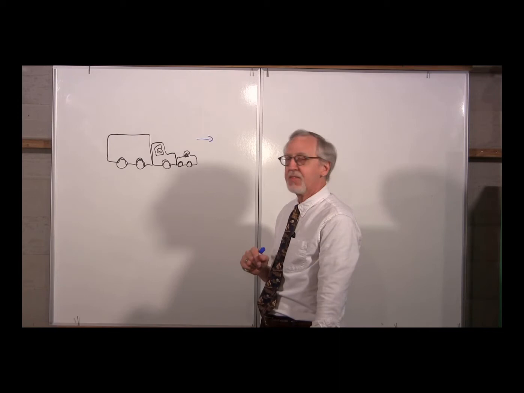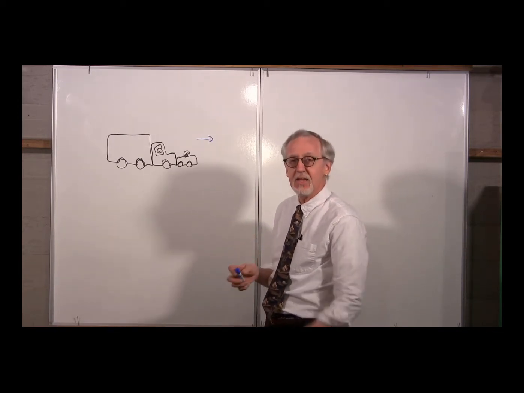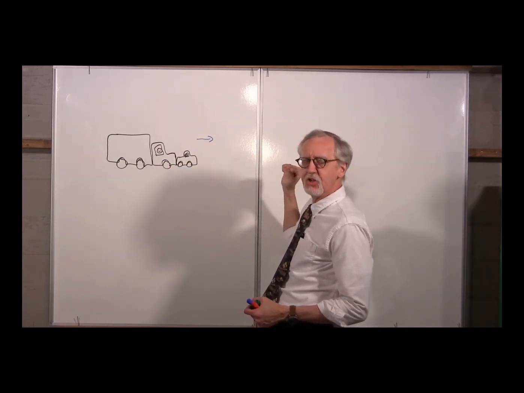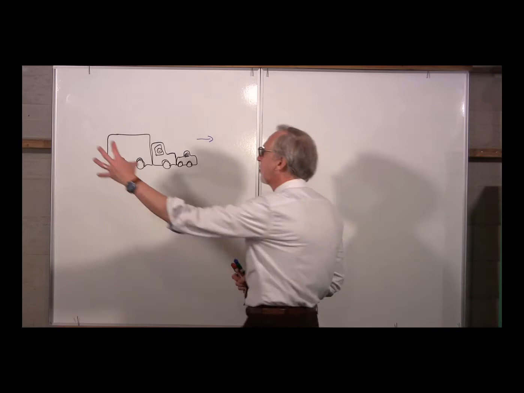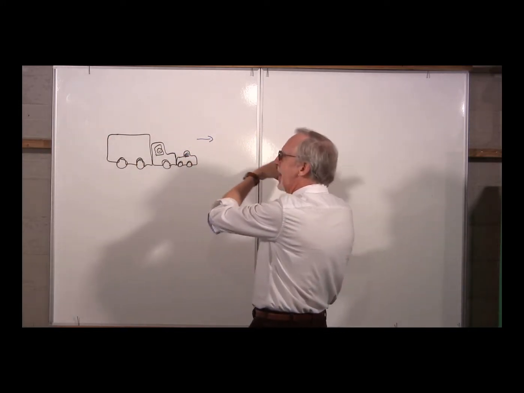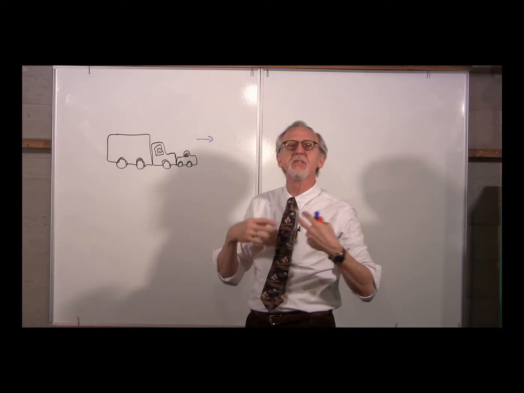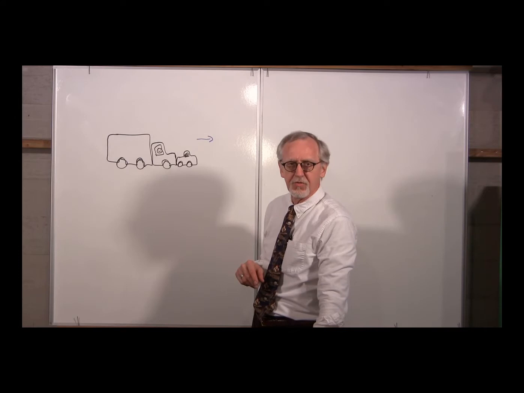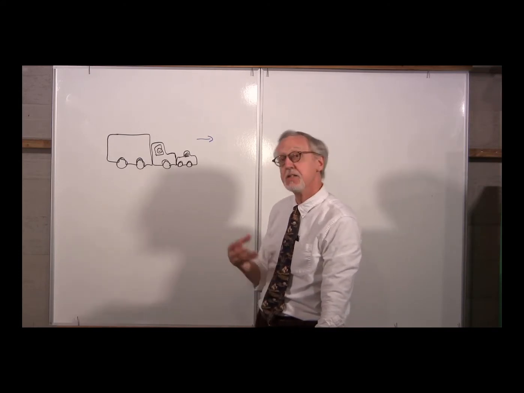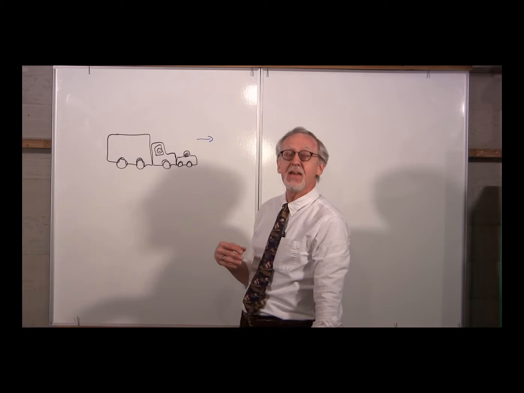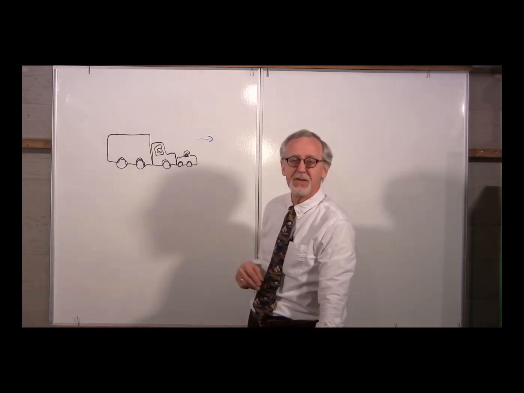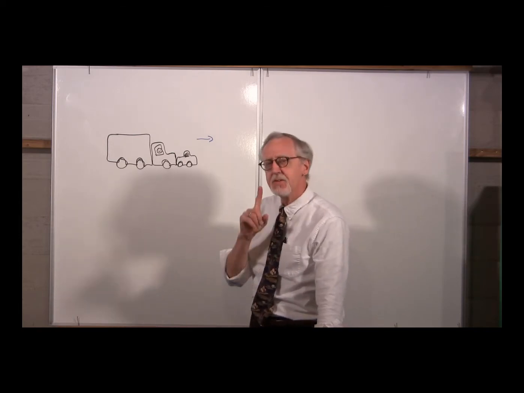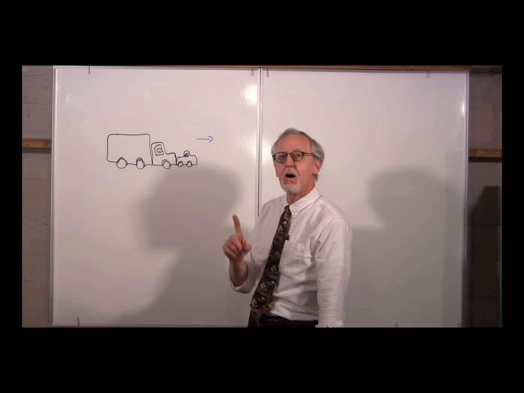The reason that we think that is because of the motion that we see. The car, which is coming in this way, is pushed backwards. It's completely turned around and made to go the other way. While the truck coming in is only just slowed down a little bit when it collides with the car. So there is a much larger change in the motion for the car than the change in the motion for the truck. The truck has a much smaller change in its motion. And we think of that then as showing how the forces must be different. The force that the truck exerts must be larger than the force the car exerts. But that is not correct. The forces are the same.